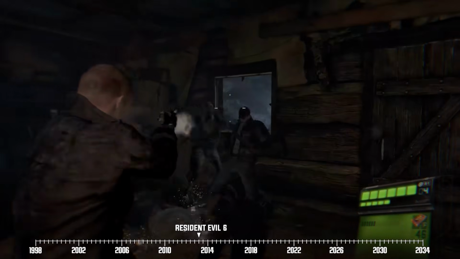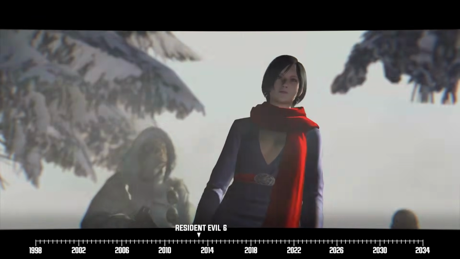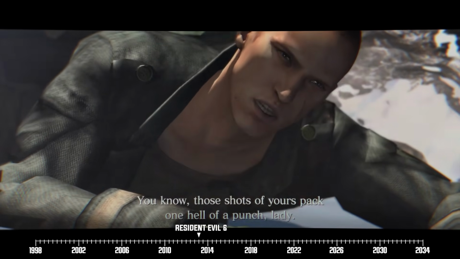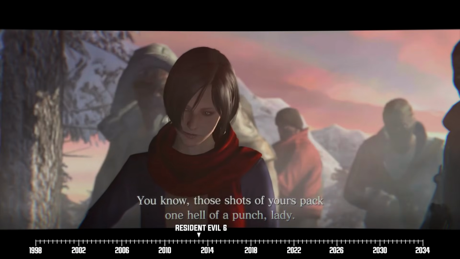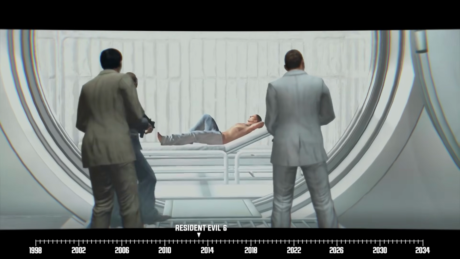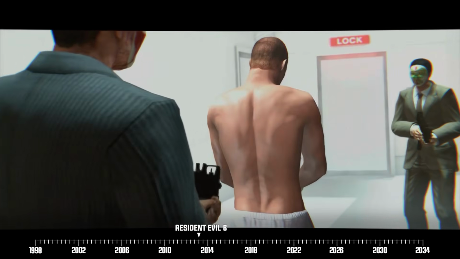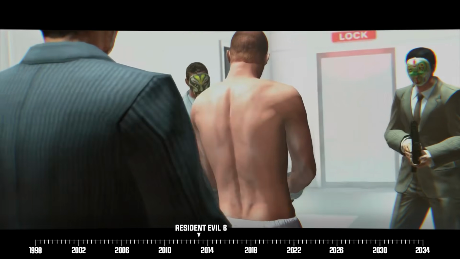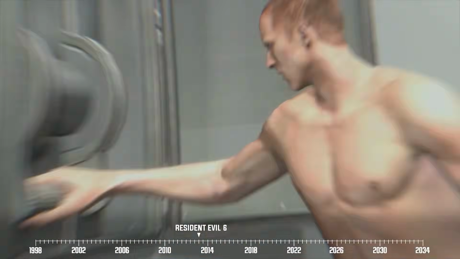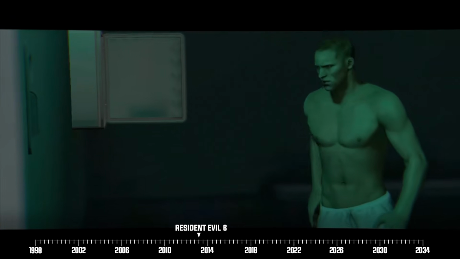Jake and Sherry are able to fend them off and eventually reach the edge of the Estonian border, only to be captured by more Neo Umbrella operatives. Jake recognizes that the same lady who donated the tainted supplements to his rebel group is also present. The duo is then taken to a Neo Umbrella base somewhere in China, where they become guinea pigs to the organization's inhumane experiments for half a year. But then one day, Jake finds an opening and seizes the opportunity to sabotage the facility. This allows our boy to make his escape.